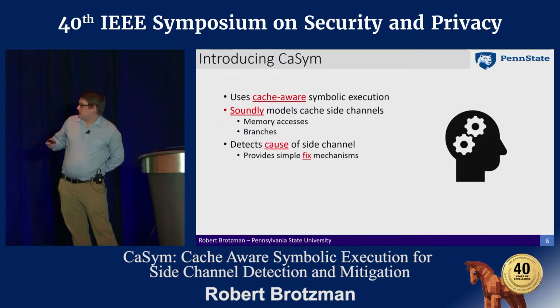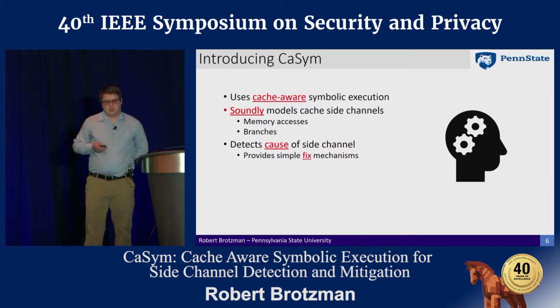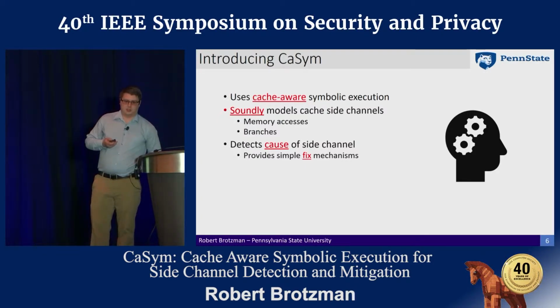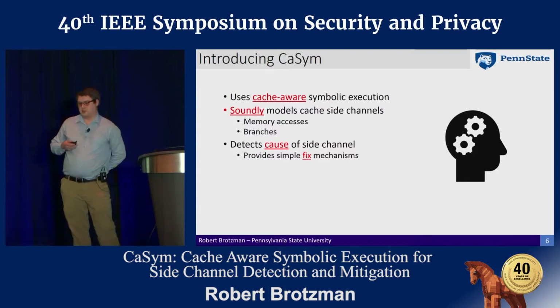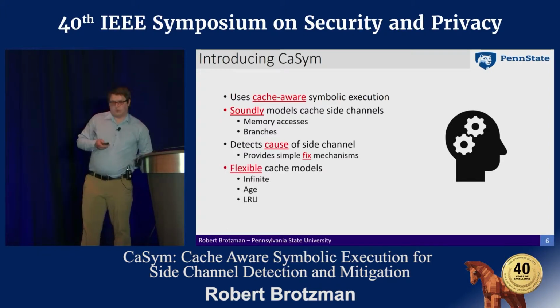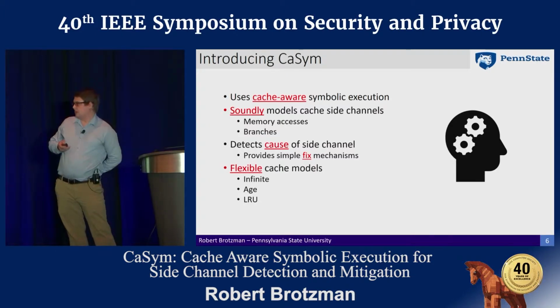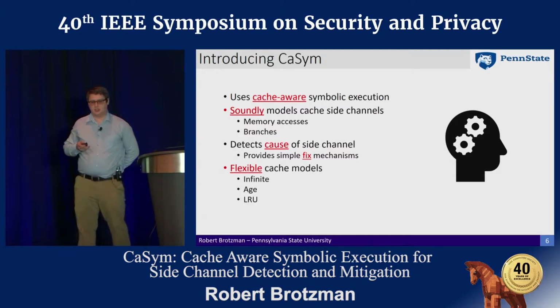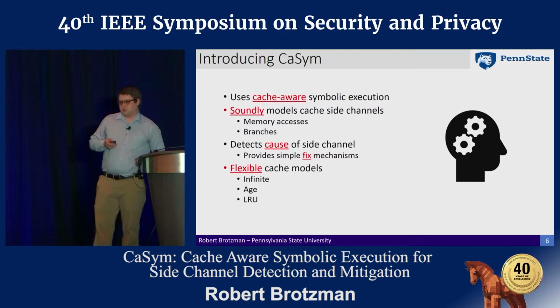We're able to detect where the side channel happens in the code, so we can identify the line of source code that causes the vulnerability and tell the programmer why it happens. We're able to provide some simple fixes to remove the side channel and then verify its absence. We also include a variety of different cache models that yield different precision and efficiency.